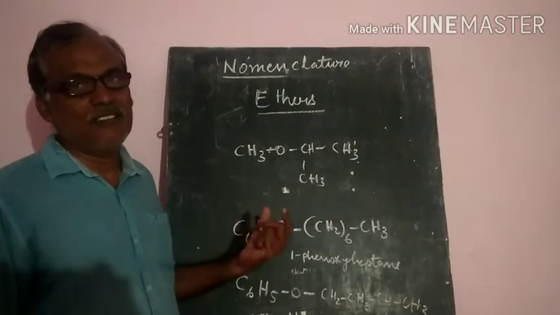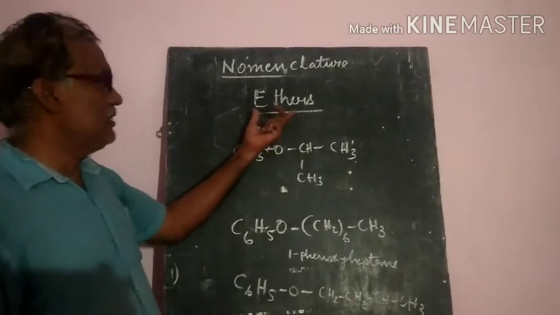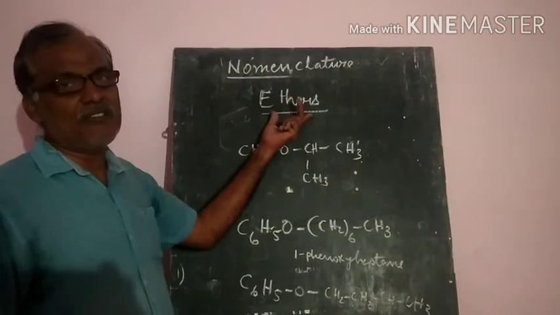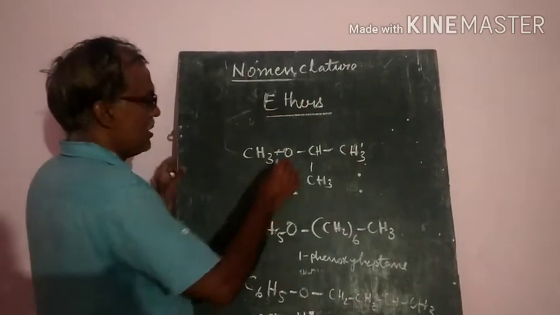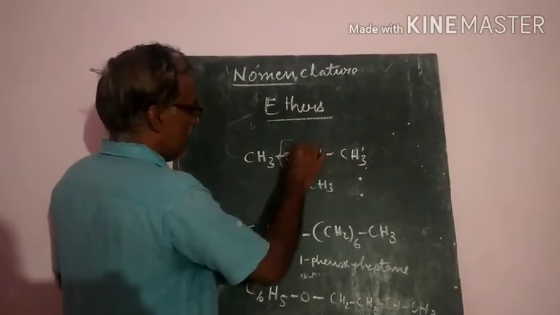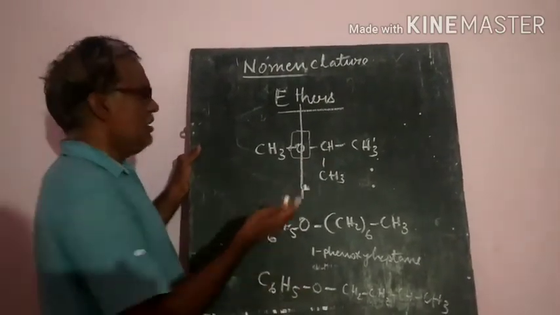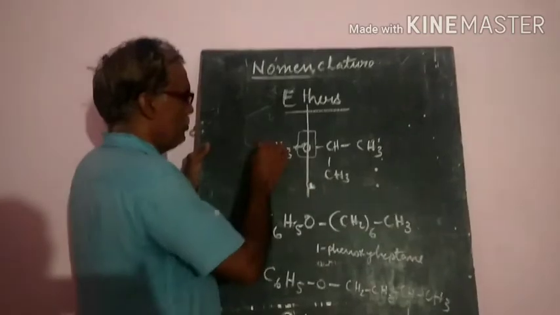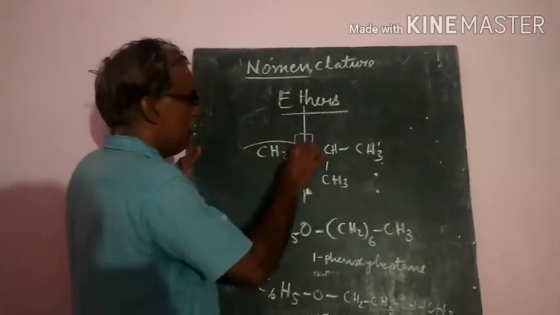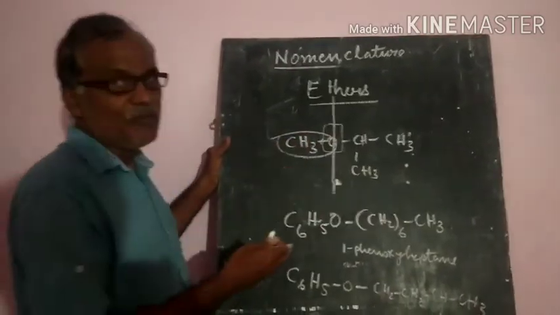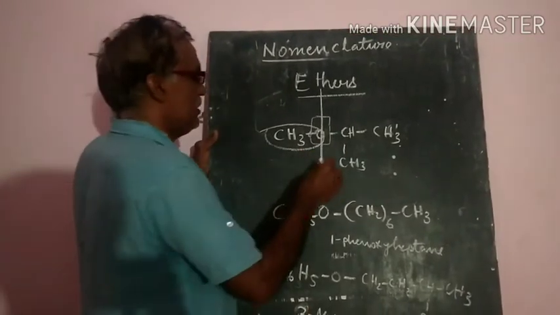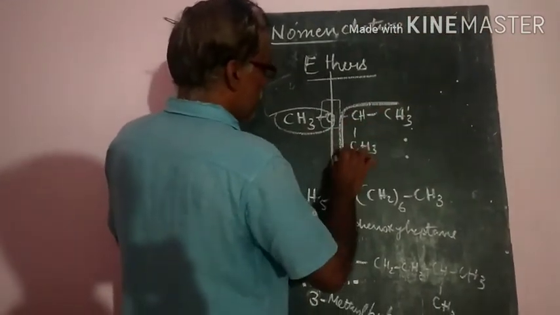Nomenclature of ethers. Let us see. Whenever we give the names of ethers, first locate where the oxygen bond is. That is the center point. From there, take the portion with fewer carbon atoms as the oxy group, and where it is attached is the main chain. So just check it.